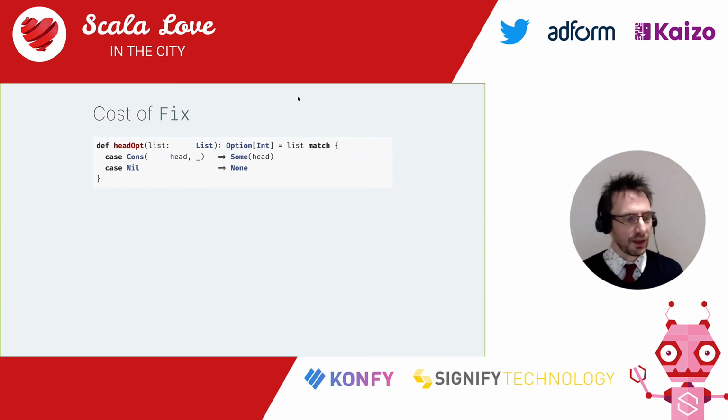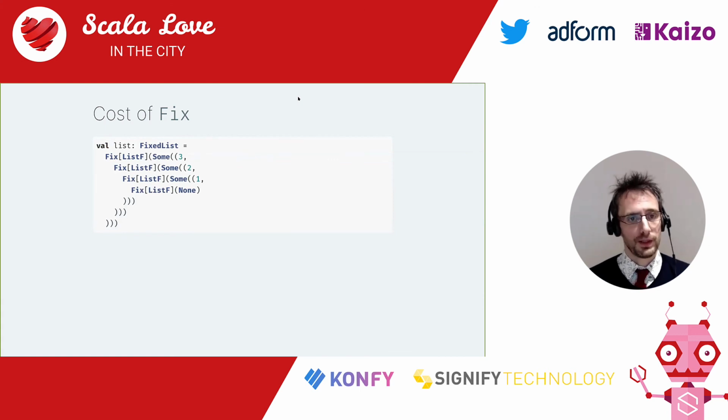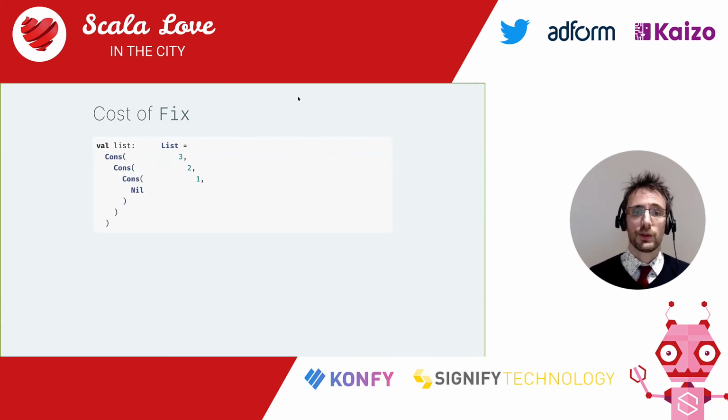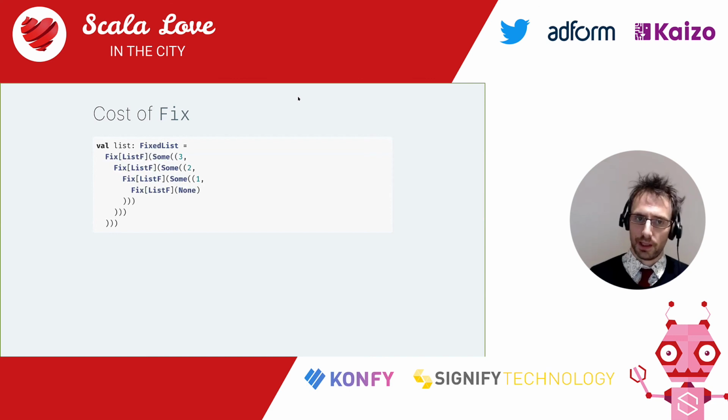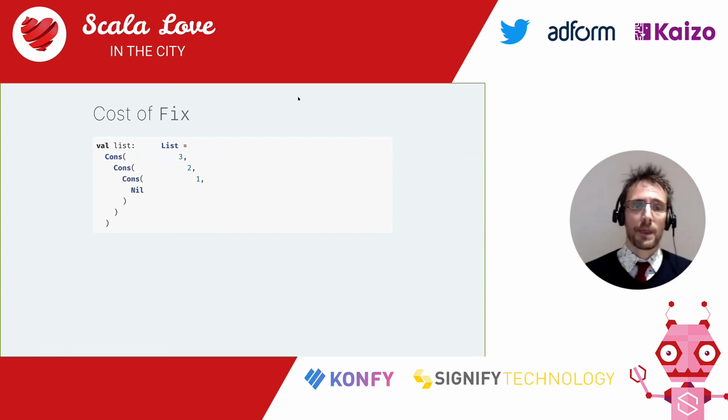But people would tell me, well, you're not being fair here, Nicolas, because the point of catamorphisms is not to do pattern matches anymore. I don't agree with that, but let's pretend that I do. If you want to use a catamorphism in something, surely you want to have a value of that thing, otherwise there's no point, right? Well, this is how we create a value of list. And this is how we used to. And here, it's very clear that creating a value of list is much, much worse than it used to be. And you're going to have to do it quite a bit, because I hope you're going to use the type, right? So this is not nice, which leads me to the following conclusion.